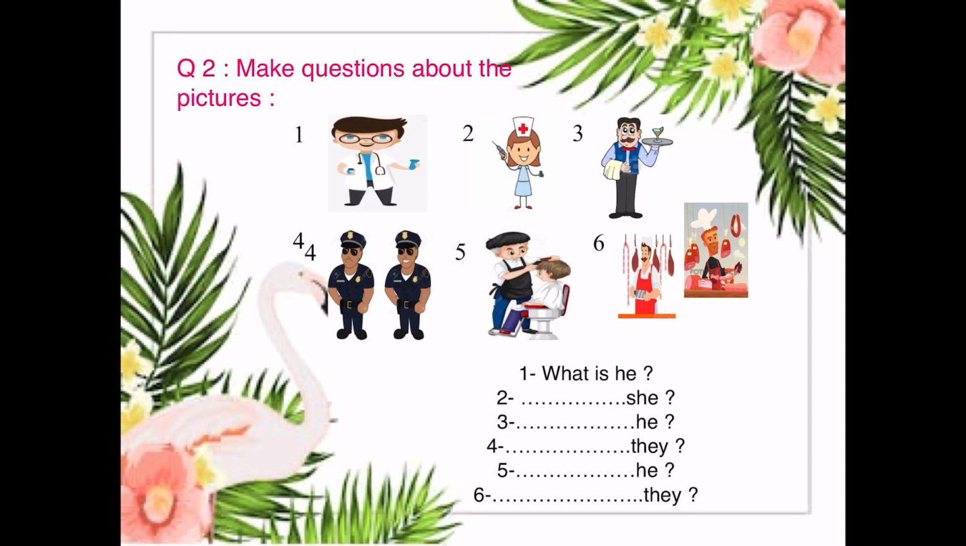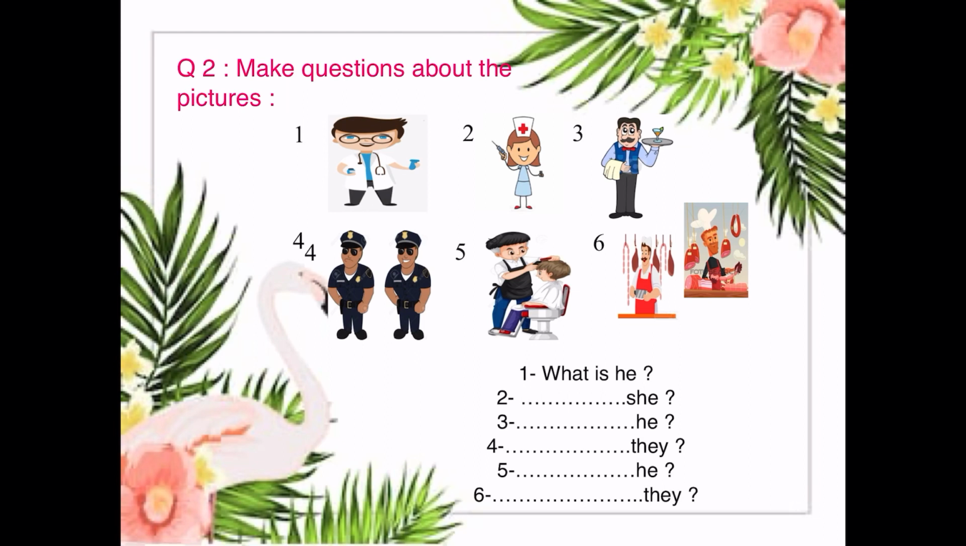Number 3, what is he? Excellent. What is he? Because we have only one person. So, what is he? Number 4, how many persons do we have? We have 2 persons. So, what are they? Again, in number 2, what is she? Because we have only one person or one woman.